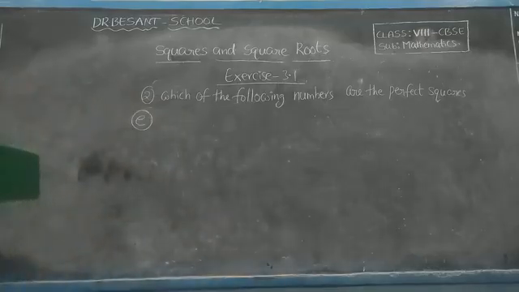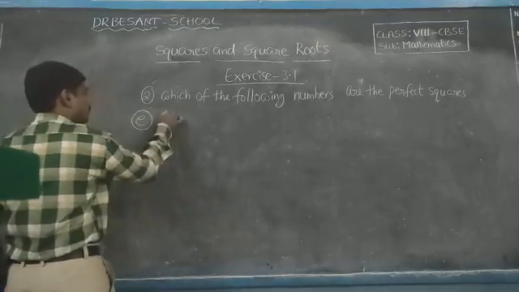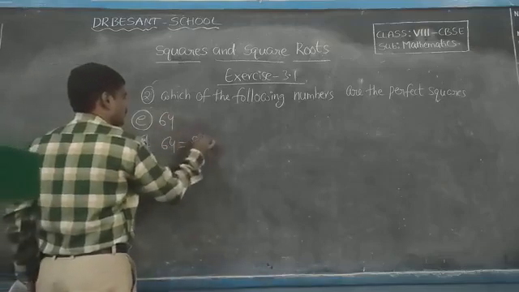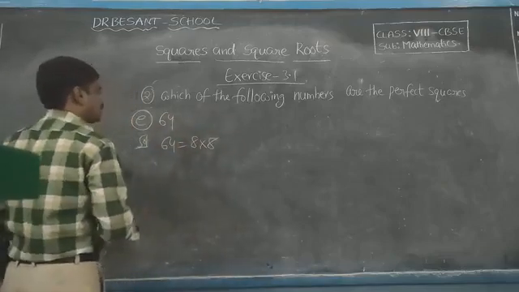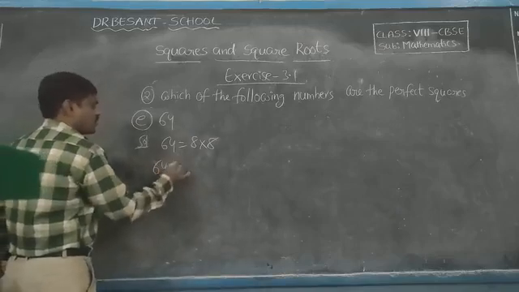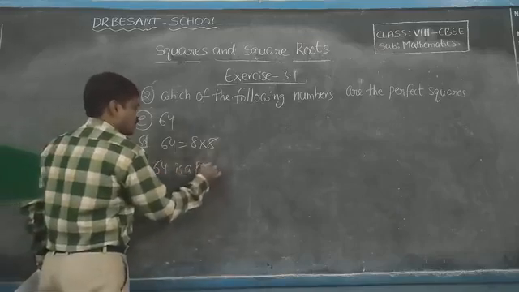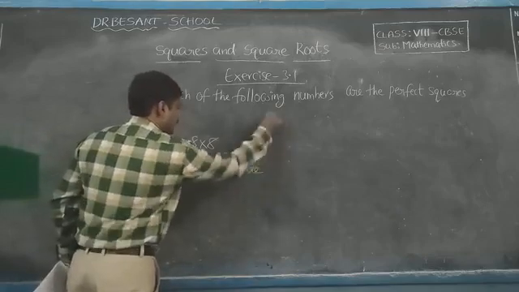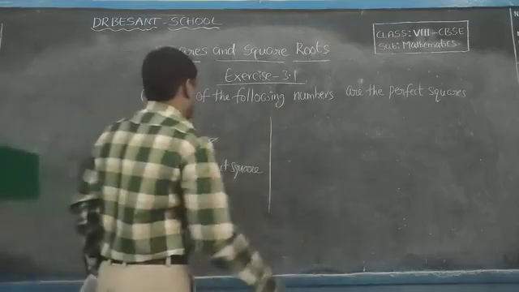E, 64. We know that 64 is equal to 8 into 8. So 64 is a perfect square.